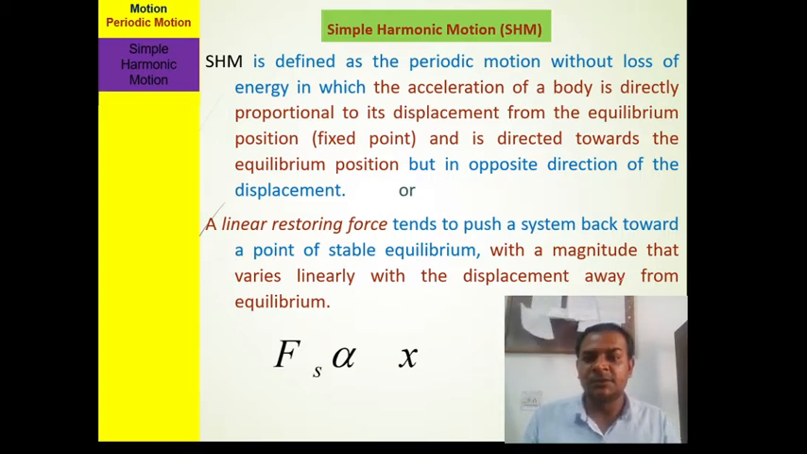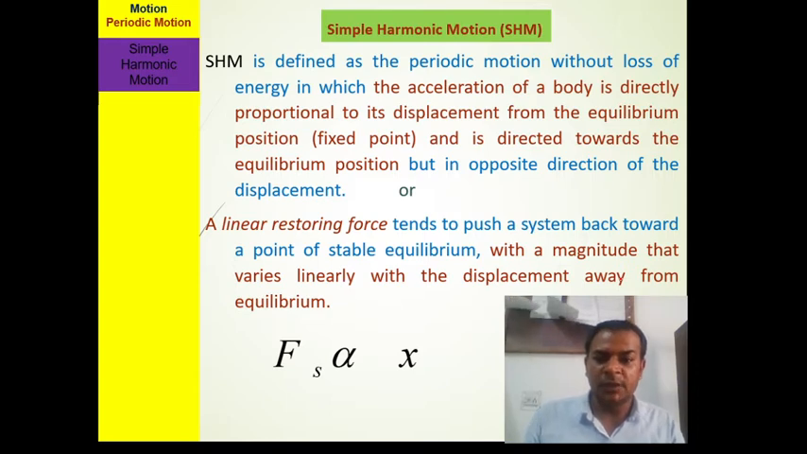Acceleration is proportional to the displacement, but the directions of these two are opposite to each other. The displacement is from the equilibrium position, and the acceleration is directed to the equilibrium position but in the opposite direction of displacement. Right, the directions of these two are opposite.